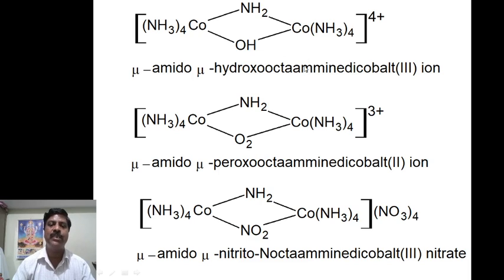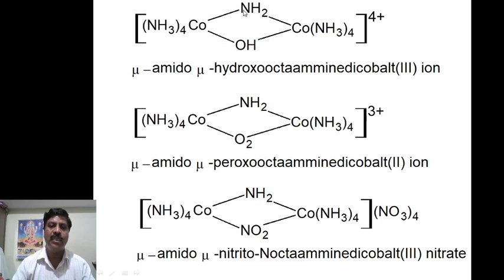What is the oxidation state? Here this is minus 1, minus 1, this is minus 1. Actually this should be minus 1, and this is equal to 2, therefore it should be 3. Actually the amido you are writing should be NH, not NH2.